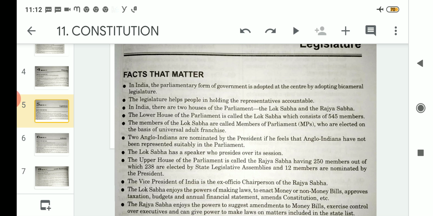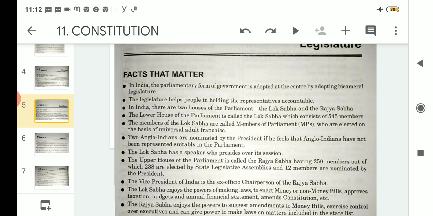The Rajya Sabha is the upper house of the parliament, and it has 250 members. Out of these 250 members, 238 members are elected by the state legislative assemblies. That means indirect elections are held, and these 238 members are elected by the representatives whom we have elected through the right to vote. They cast their vote on behalf of the people's choice or through their party.